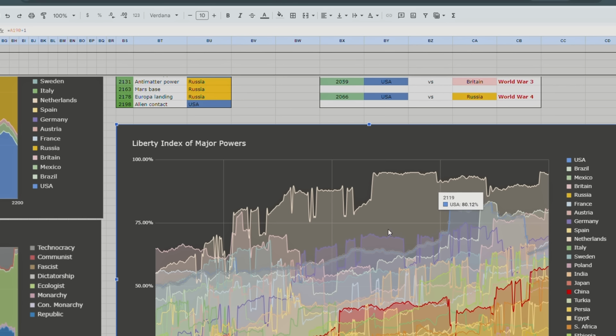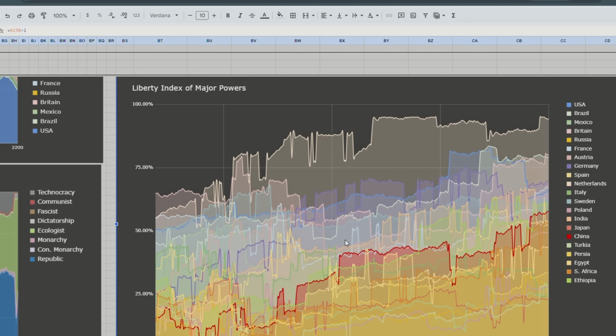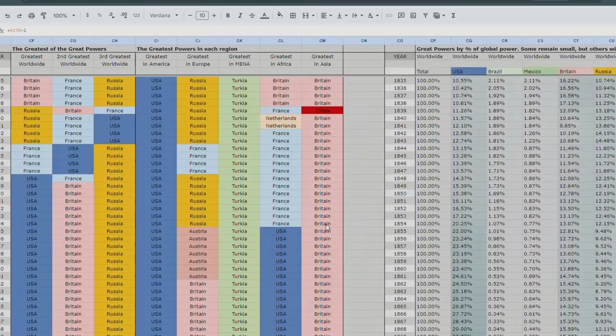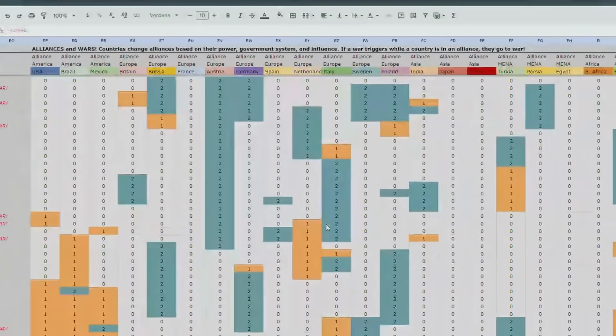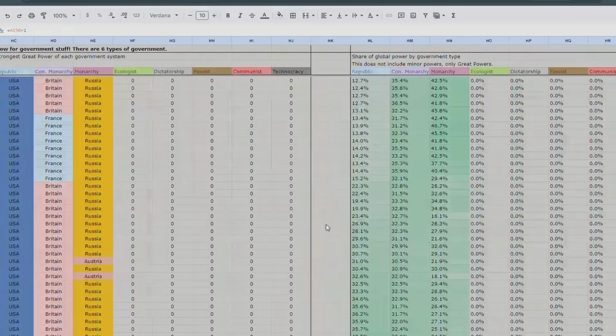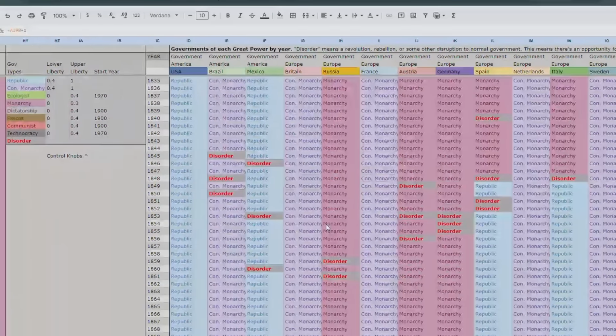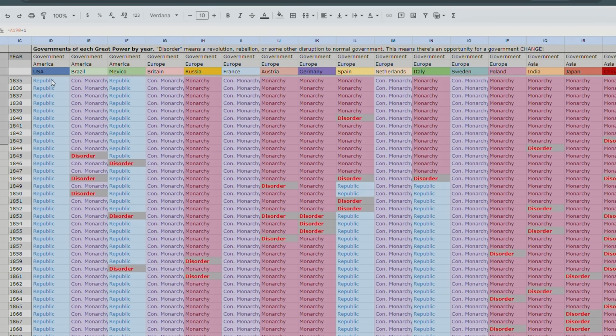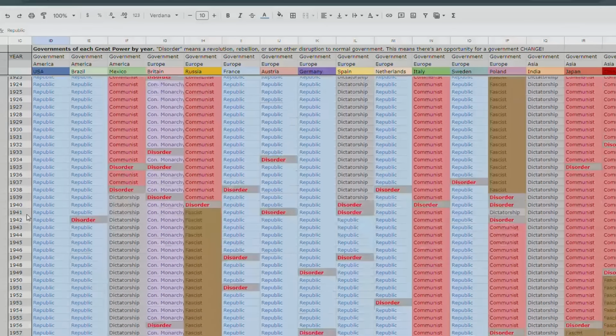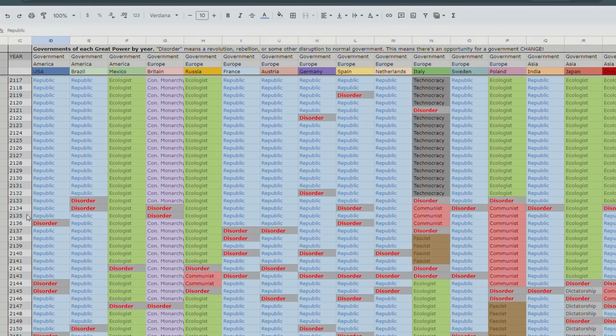America was doing pretty good, though, and this looks like Germany. So Germany did not really go too fascist. It went liberal. And we can actually track, as I showed before, each government of each country over time. Let's see. Okay, so America starts in 1835 as a republic, of course. Does it change at all? Stays a republic for this whole timeline.